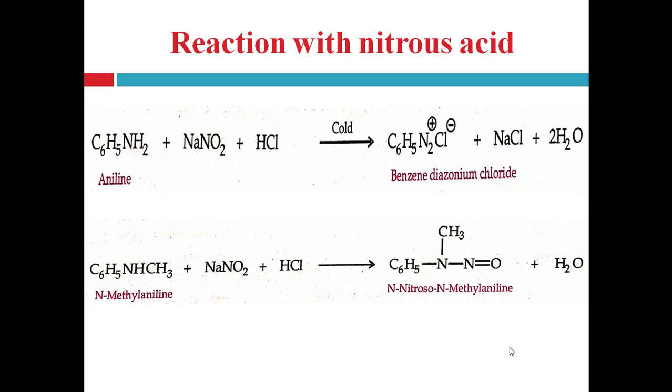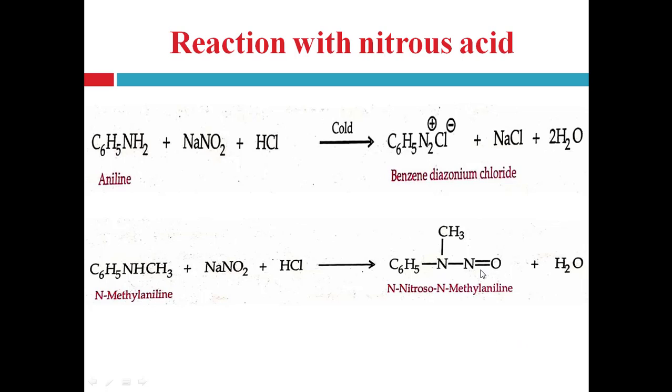Now secondary aromatic amine reacts with nitrous acid to form a nitrosoamine compound, right, which is neutral and insoluble in aqueous mineral acid. So N-methyl aniline reacts with NaNO2 and HCl. So what happens in this? From the nitrous acid, the NO group, that is the nitroso group, bonds with the amino nitrogen directly.